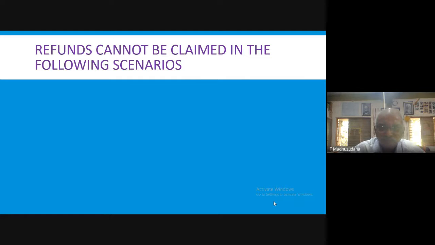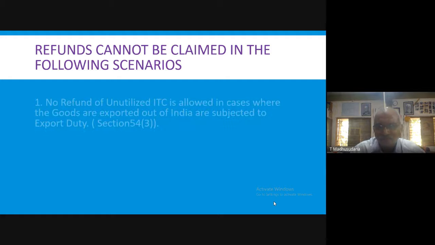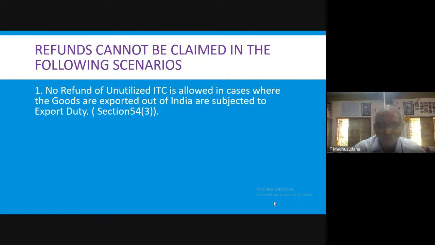And now there are situations where the supplier cannot claim the refund. The supplier cannot claim for refund under the following situations. What are those? Number one, refund of unutilized ITC is allowed in cases where the goods are exported out of India, but not where they are subjected to export duty.